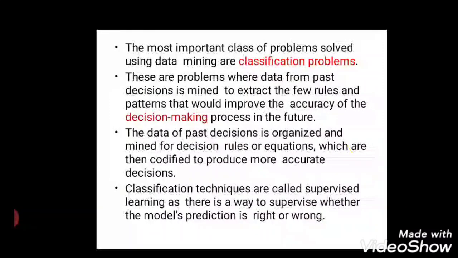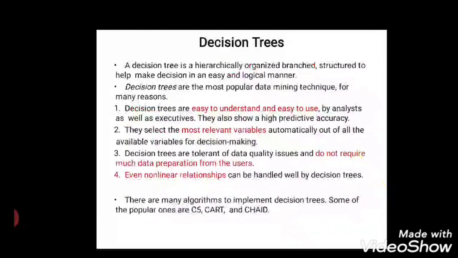Let us quickly recall what decision trees are and what they are used for. Decision trees are the most popular data mining technique, since they are easy to understand, easy for analysts to use, and result in high predictive accuracy. A decision tree automatically selects the most relevant variables out of all available variables for decision making.